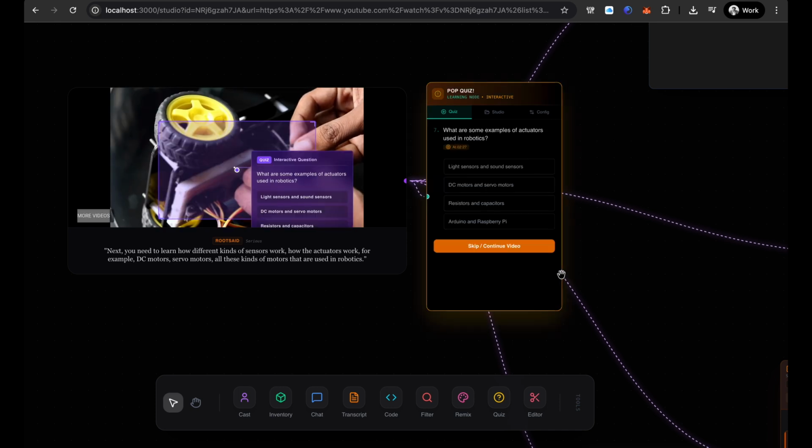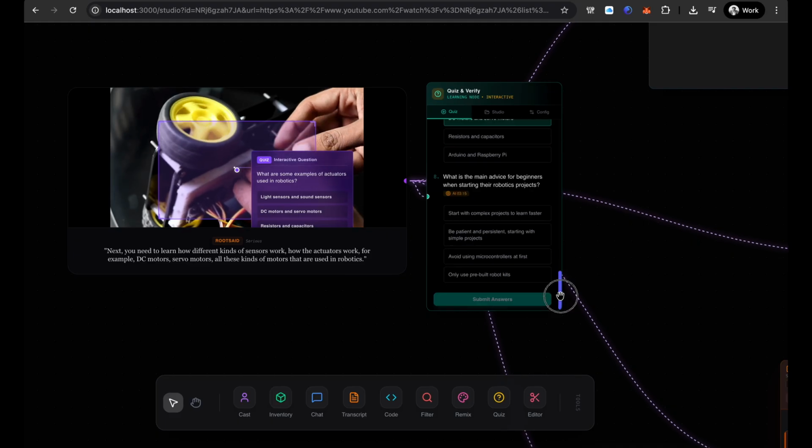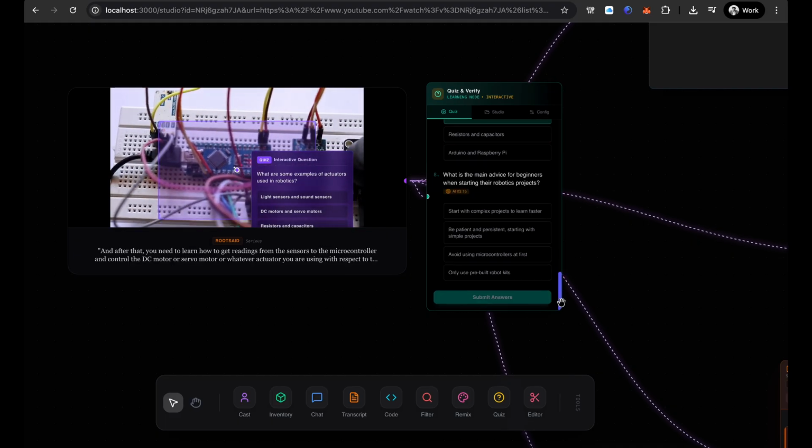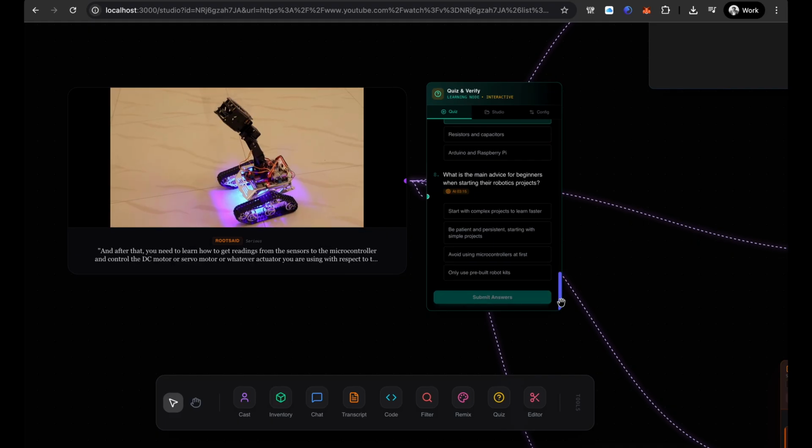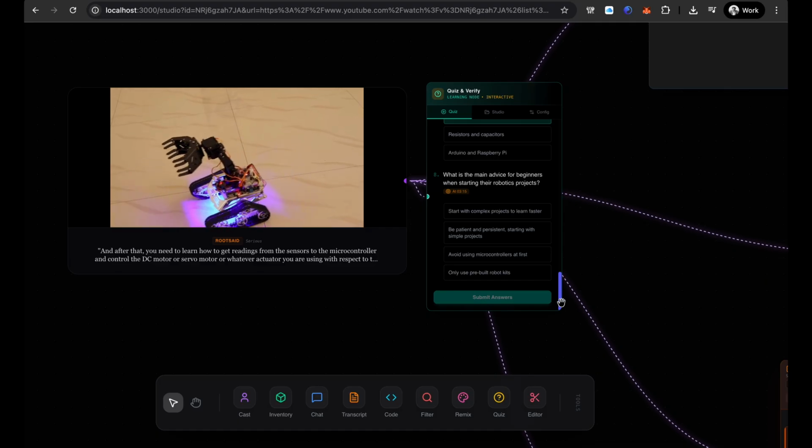For example, DC motors, servo motors, all these kinds of motors that are used in robotics. And after that, you need to learn how to get the readings from the sensors to the microcontroller and control the DC motor or servo motor or whatever actuator you are using with respect to the value that we got from the sensor.